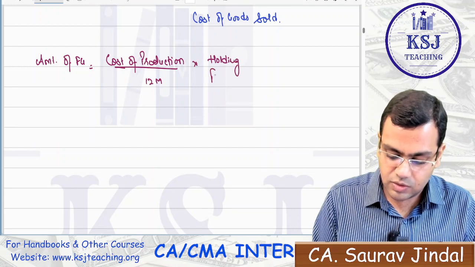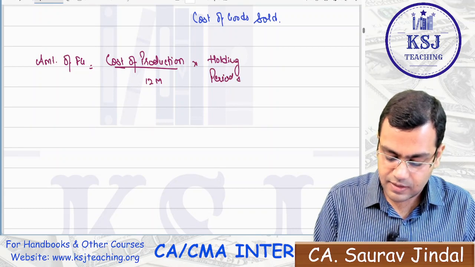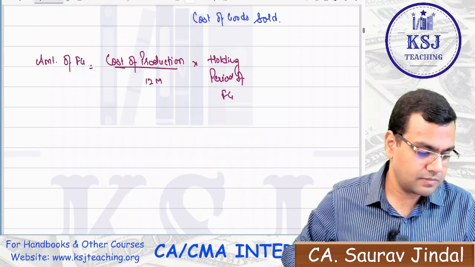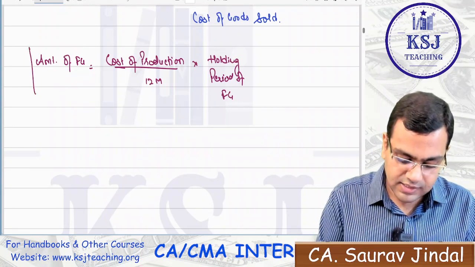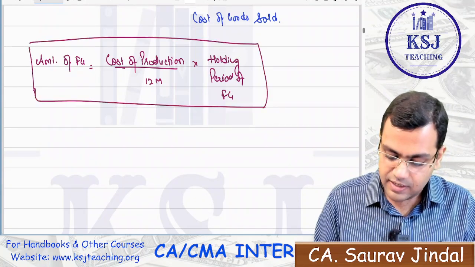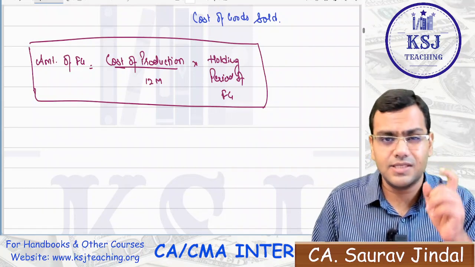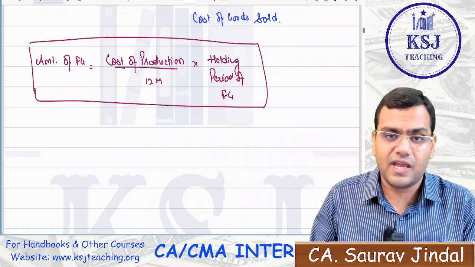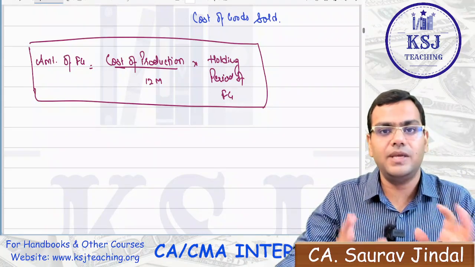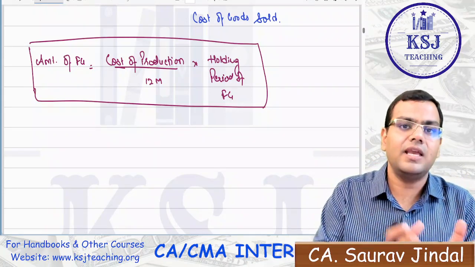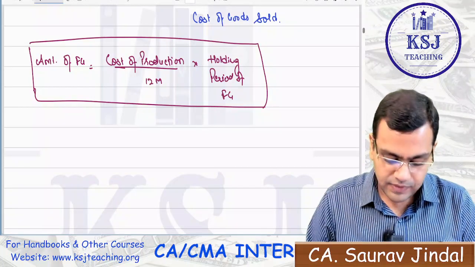So this is how the amount of FG will be calculated. The holding period of FG represents that period when the goods have been manufactured and they have not yet been sold. The goods are lying in your godown, they are not yet sold.